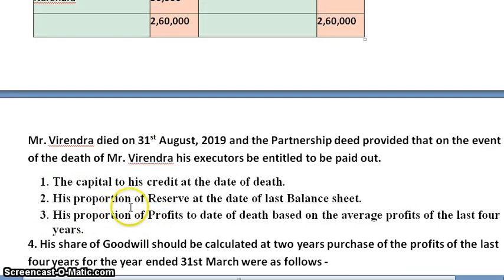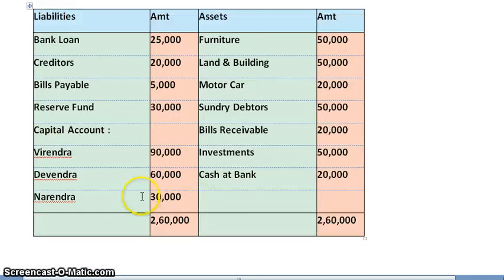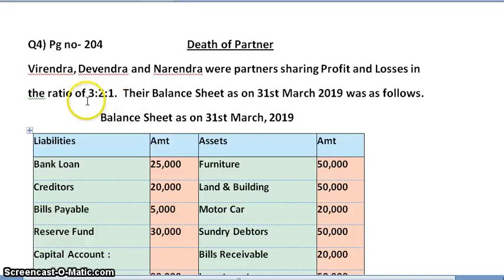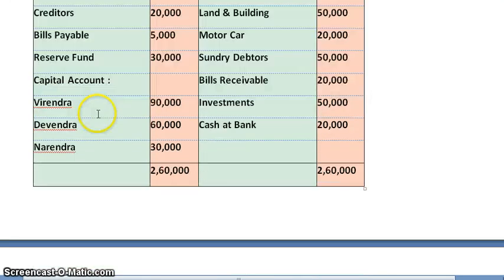Next, his proportion of reserve at the date of last balance sheet. So reserve fund is 30,000. Now in this reserve fund, we need to find out Virendra's share. Their profit sharing ratio is 3:2:1. So Virendra's share is 3/6.